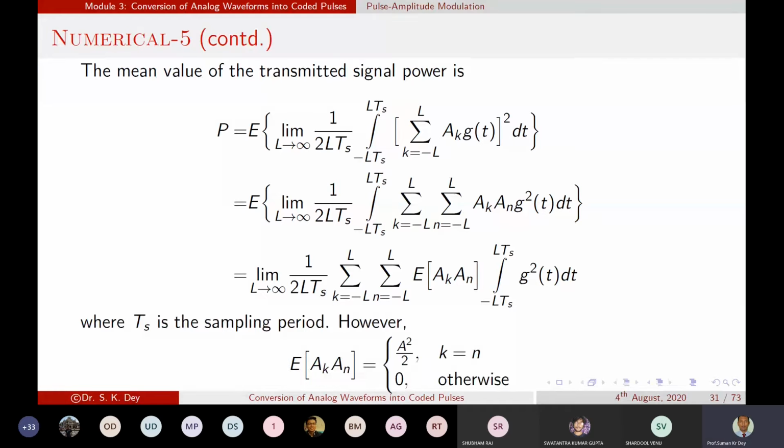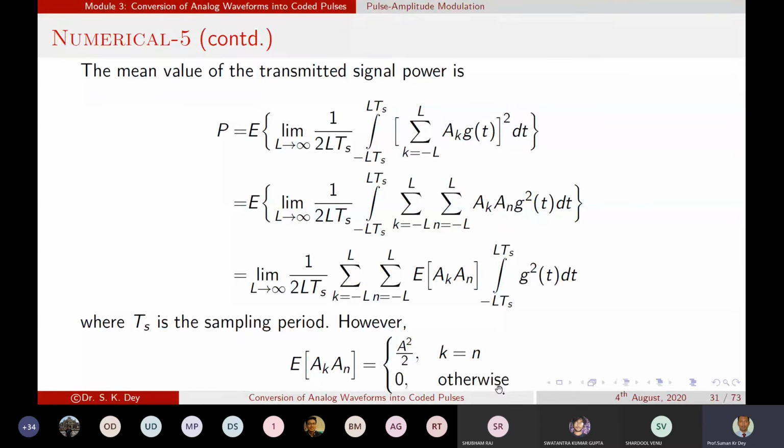Okay. So now, Ts is the sample period, I already told you. Now when we take the mean value, the expectation of AK into AN gives us A square by 2 when K equals N. Otherwise it is 0.